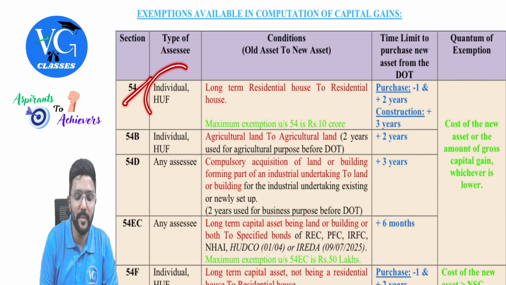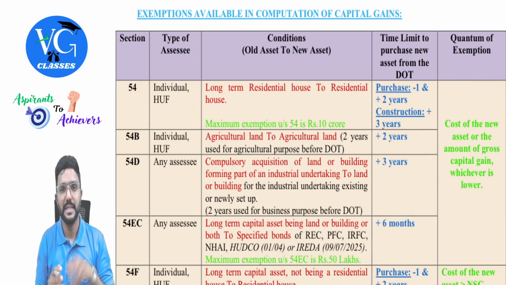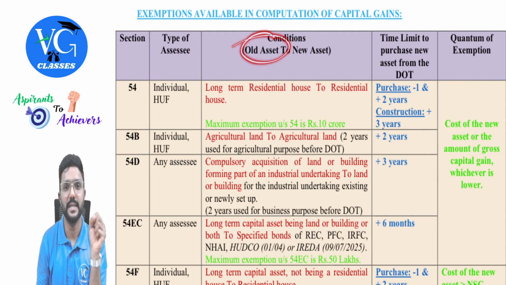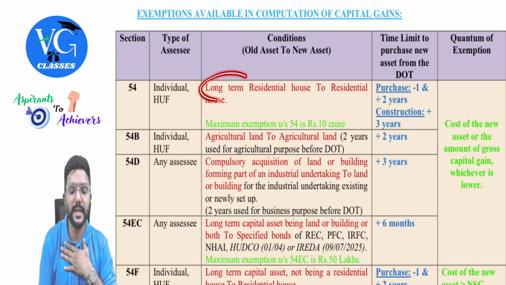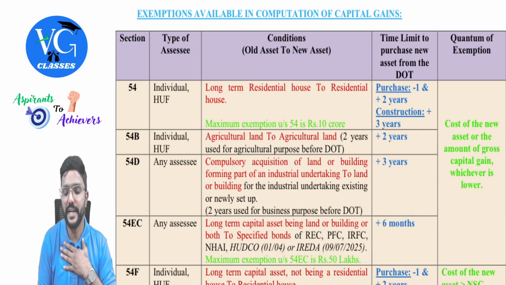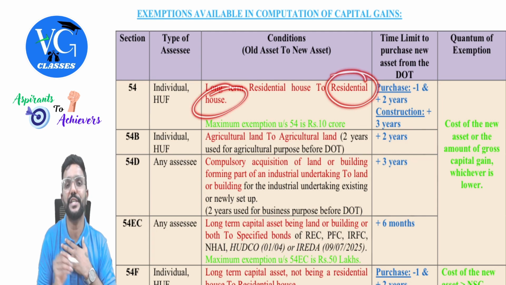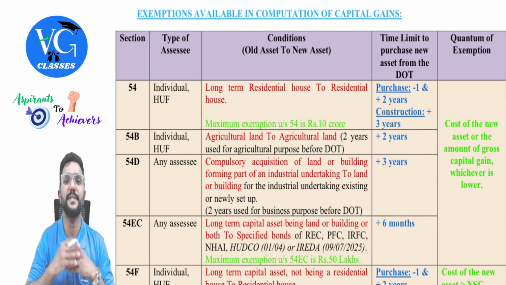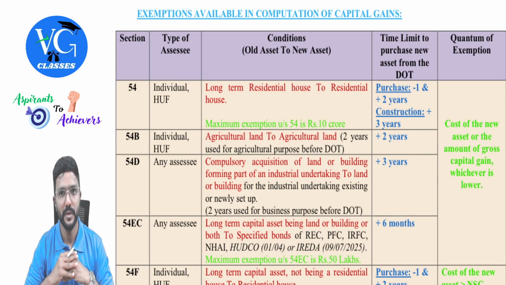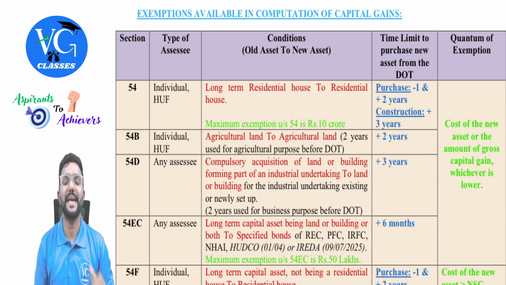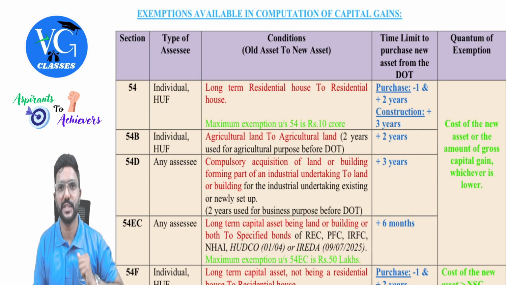Section 54 is applicable only for individual and HUF. The asset which is transferred, that is the old asset, is a residential house. And from that, the assessee has earned long-term capital gain. And if he is ready to reinvest that amount in a new residential house, then he can claim an exemption under section 54. Sir, within what time does a new residential house have to be purchased or constructed?